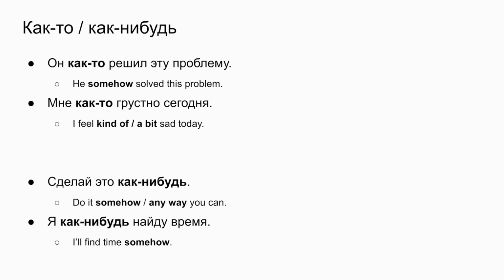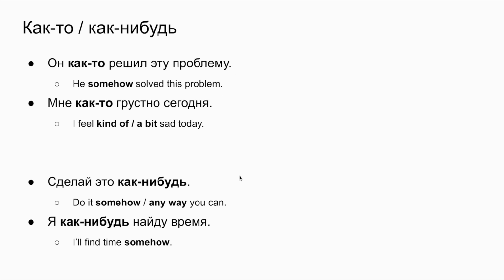Мне как-то грустно сегодня. Here you can see another example of how to use this как-то. We use it with feelings, and I would have to translate it as I feel kind of, or I feel a bit sad today. So this как-то we might translate as somehow over here, but it just doesn't give the meaning of the sentence in Russian. Basically, it means that I feel a bit sad and I don't know the reason. Somehow sad. Как-то грустно.